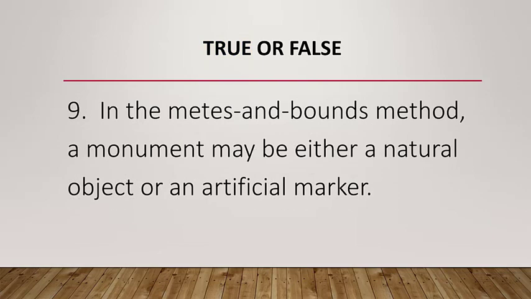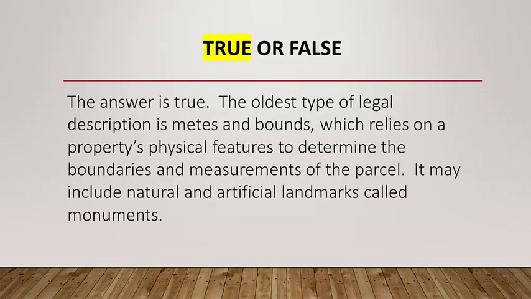Question number 9. In the metes and bounds method, a monument may be either a natural object or an artificial marker. The answer is true. The oldest type of legal description is metes and bounds, which relies on a property's physical features to determine the boundaries and measurements of the parcel. It may include natural and artificial landmarks called monuments.